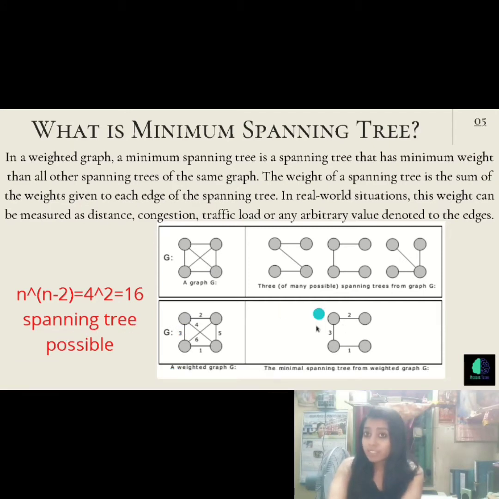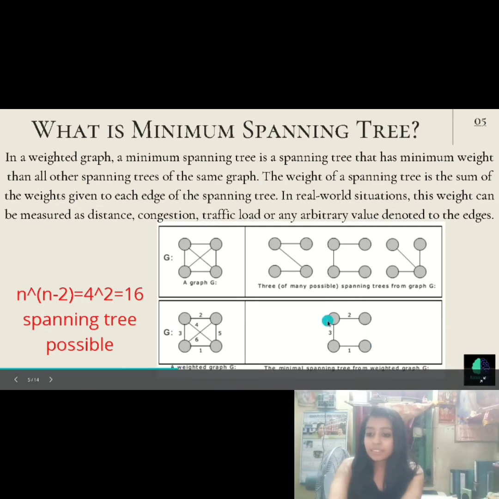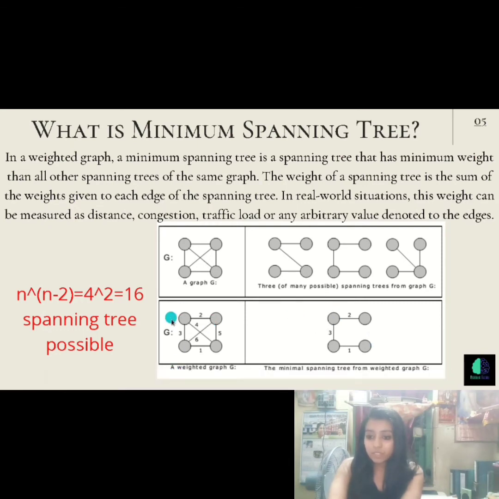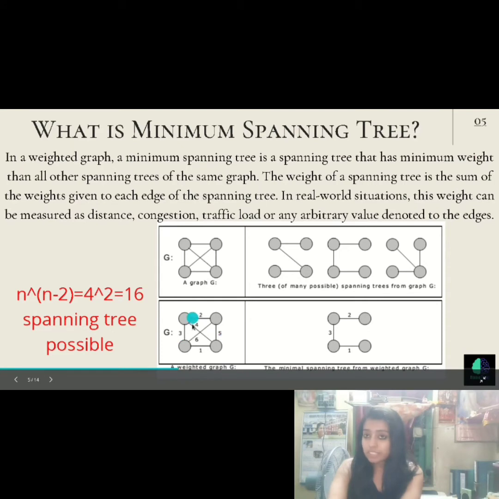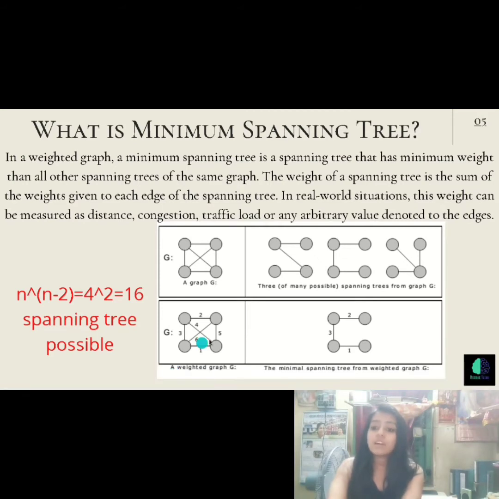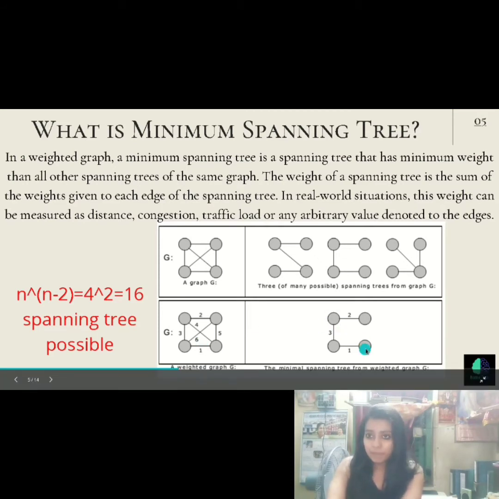And how is this minimum? If you add the weighted edges, that is 3 plus 2 plus 1, that is 6, and next if you add other edges, you will always find that those will always be more than this minimum. So in this graph we will find that this one is the only minimum spanning tree, and that can only be found out by its weight.